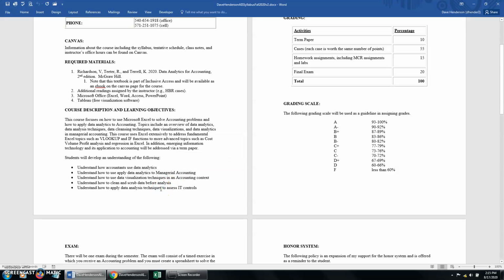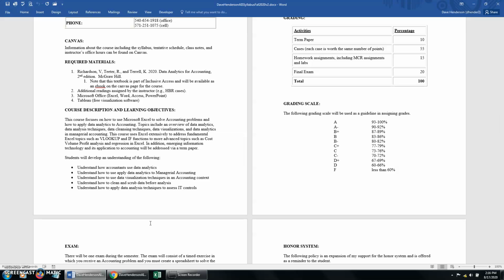The other thing is that you're going to have to make sure that it focuses on Excel. So I'm going to be improving your Excel skills as well. And so when we look at our schedule, the first couple of weeks of this course are to enhance your Excel skills.